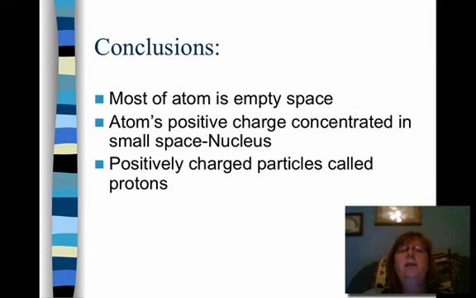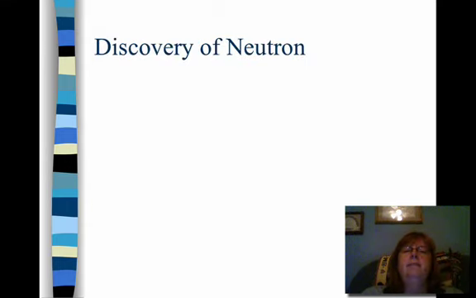So when the alpha particle would hit that tiny target, it would be repelled back. And so what that alpha particle was hitting was the nucleus. So Rutherford discovered not only the protons, but he discovered that the positive charge in an atom is concentrated in a small space that he called the nucleus.